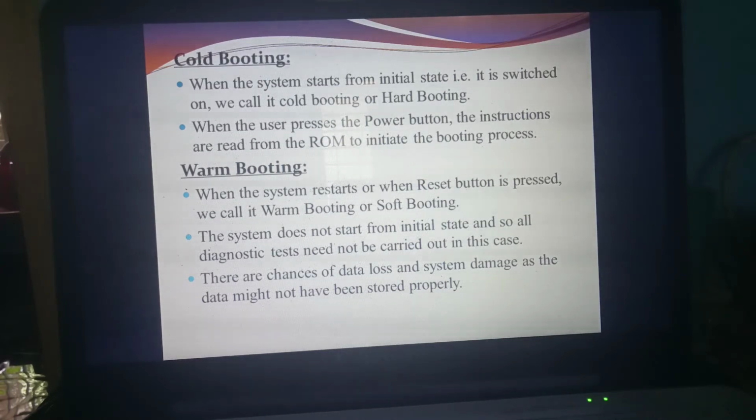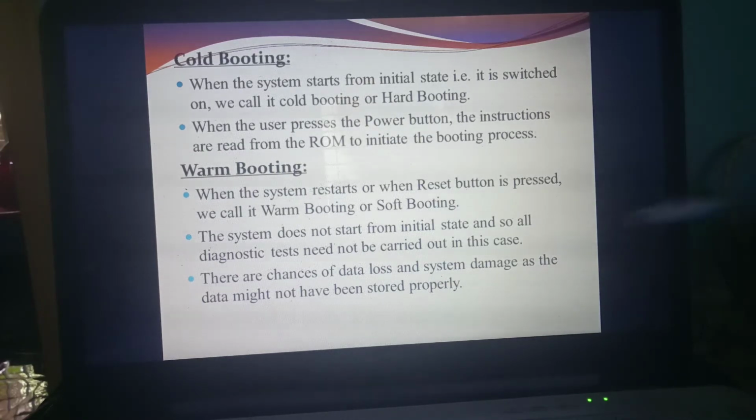Just think whether the system needs to check from the initial state. Already you are working in the system, but you are restarting it. Initial state means checking things: whether the ROM runs POST, power on self-test, whether the keyboard is connected properly, the mouse, the disk, the scanner. All the devices are checked in the initial state. In this booting, does the system need to start from the initial state? No. Why? Because you are already working in the system.